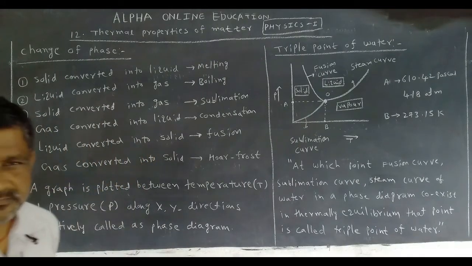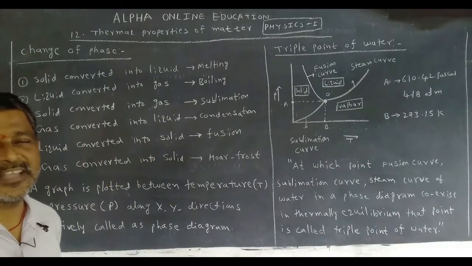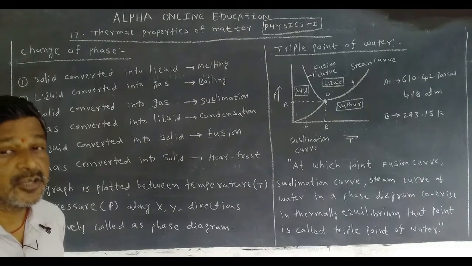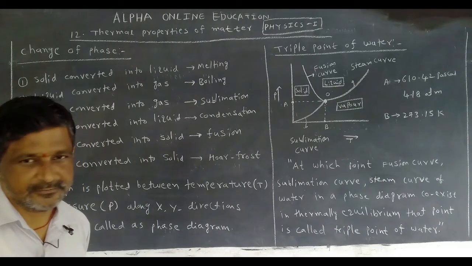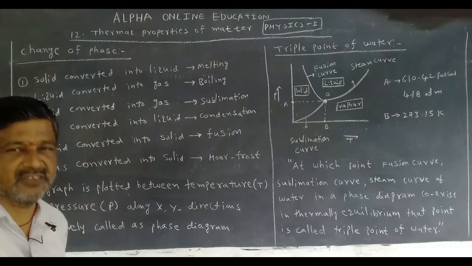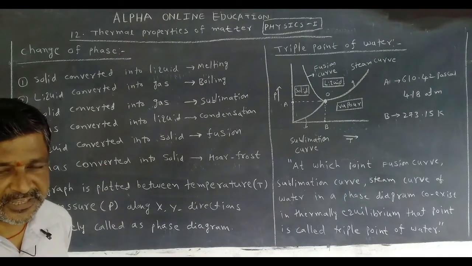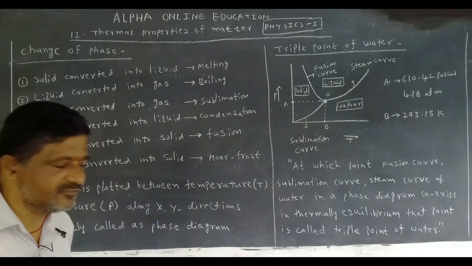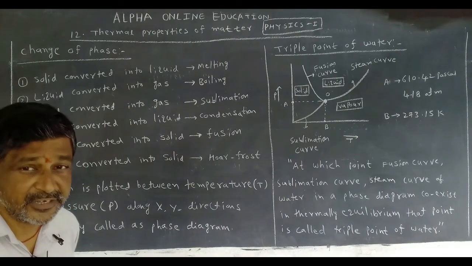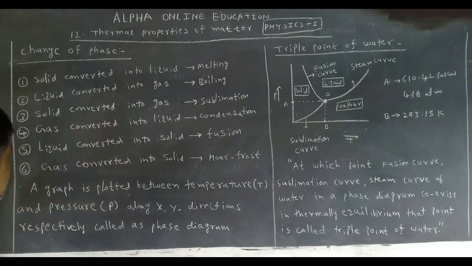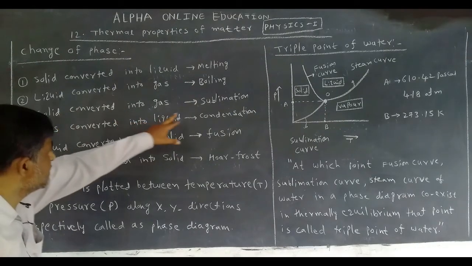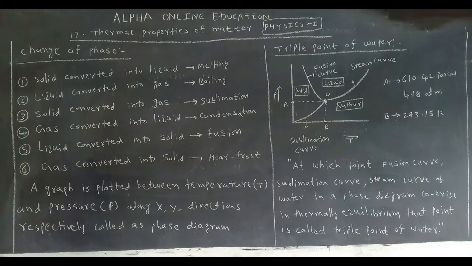Camphor, which we use in temples, is also an example. Camphor and naphthalene are solids that are converted into gas. The conversion of solid into gas is called sublimation.